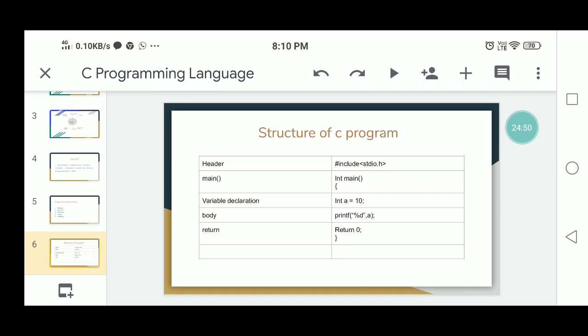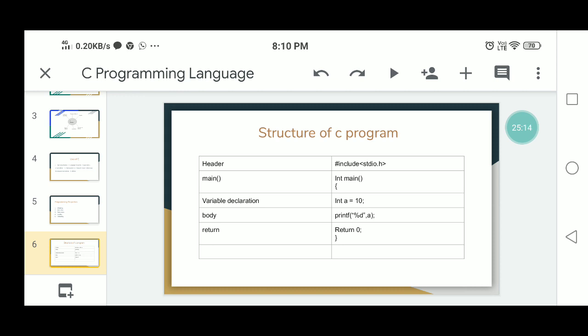In the documentation section you have to write the ignored statements. Those are only used for the programmer. Next, the link section is used to give the header files: #include <stdio.h>, #include <conio.h>, like that. The next, the definition section, is used to develop the symbolic constants.